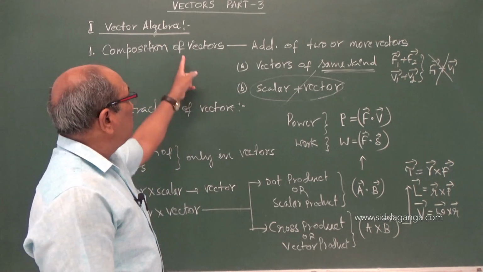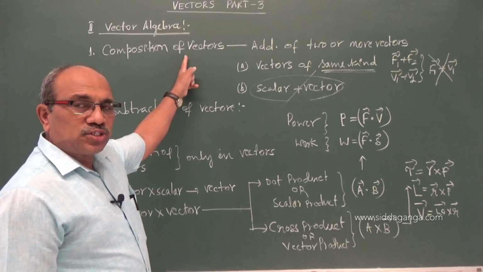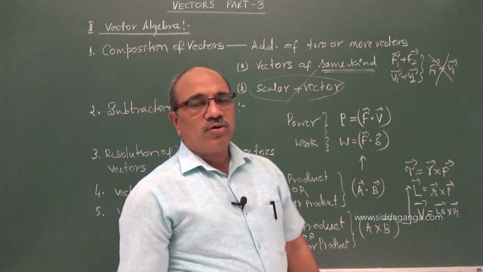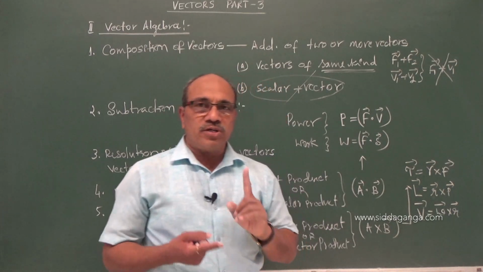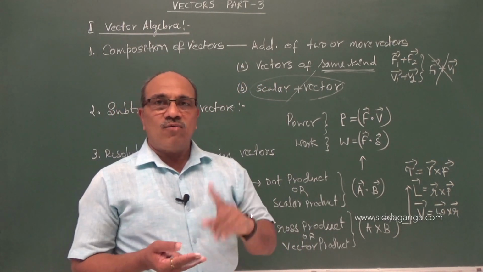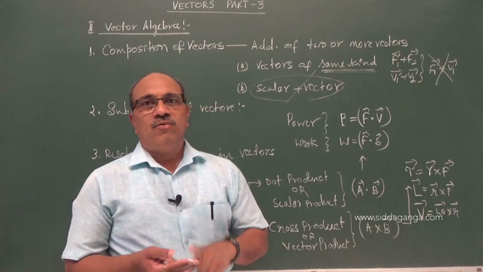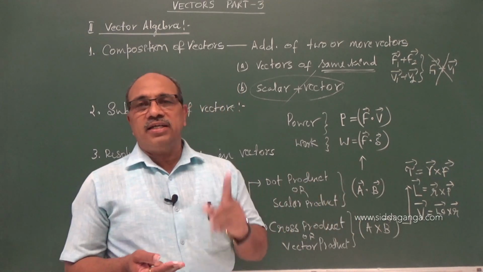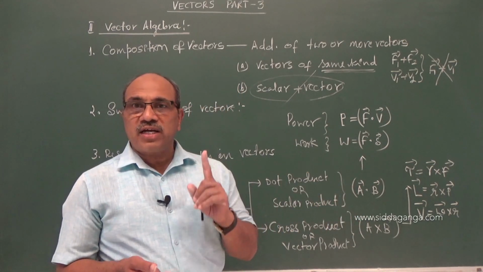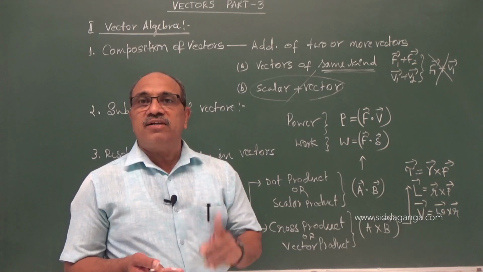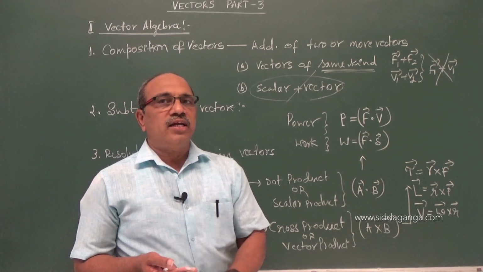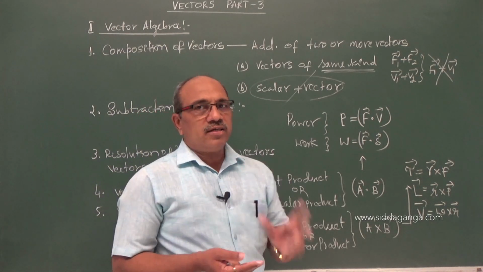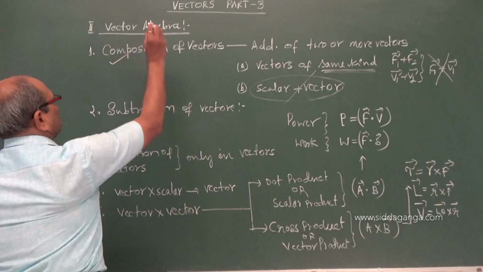Please remember, in vectors, composition of vectors, or addition and subtraction of vectors, the rule you have to remember has two conditions. You can add or subtract a vector with a vector. A vector with a scalar cannot be done. And further, when you are adding or subtracting, it must be the same kind of vectors; dissimilar kinds of vectors cannot be added or subtracted. With this basic idea, let's come to the concept of composition of vectors.